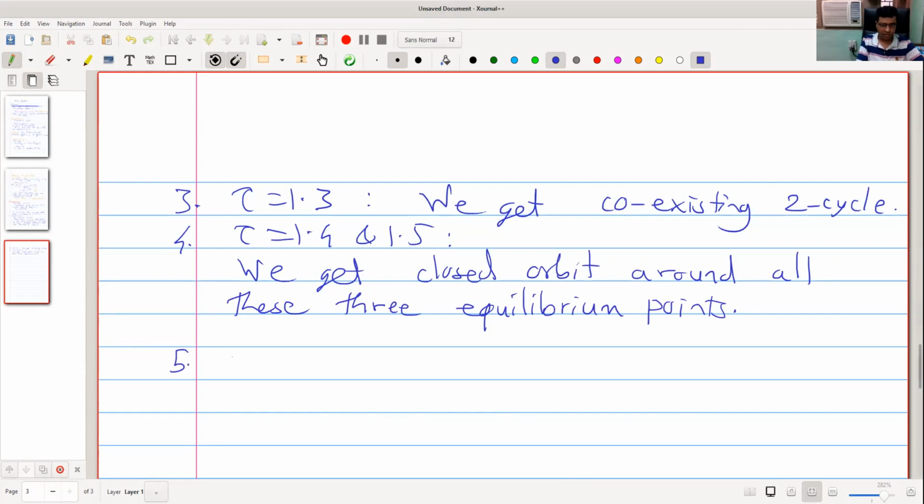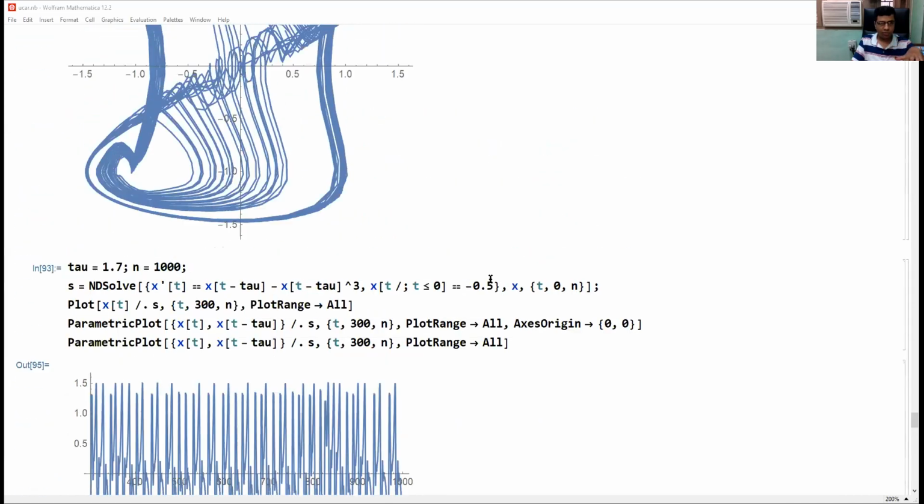Observation: tau equal to 1.6 and 1.7, chaos. We get a two scroll attractor. Last time we discussed the Mackey-Glass system, there was one scroll attractor. Now here it is two scroll. What is meant by two scroll attractor? There are two lobes.